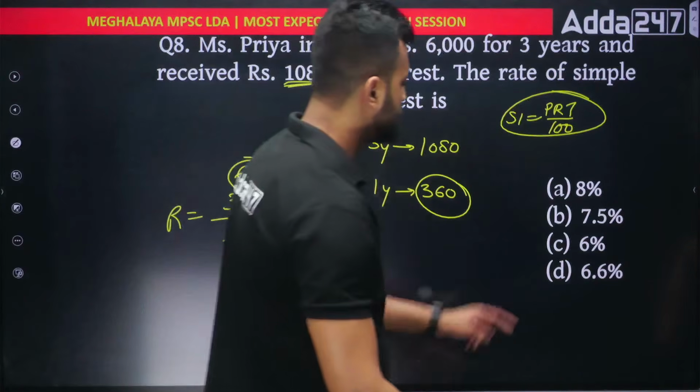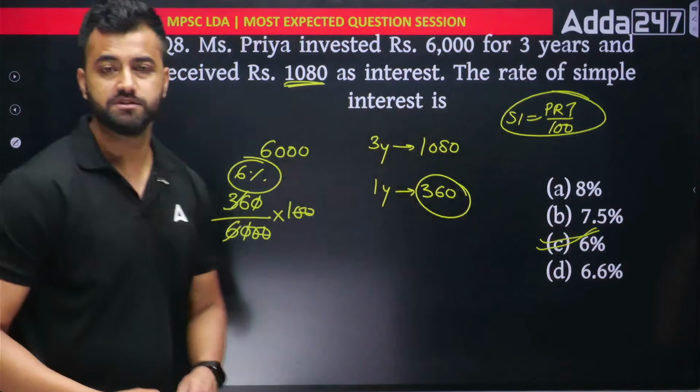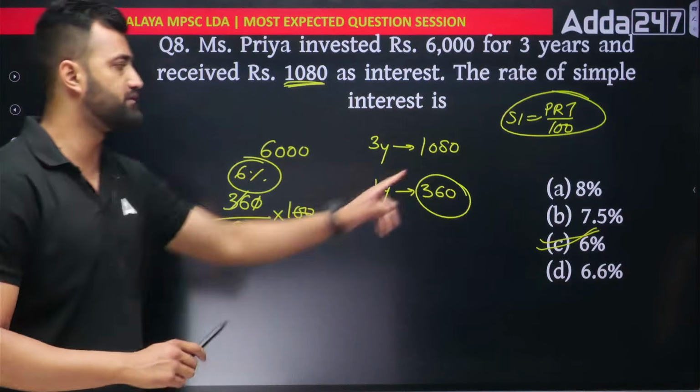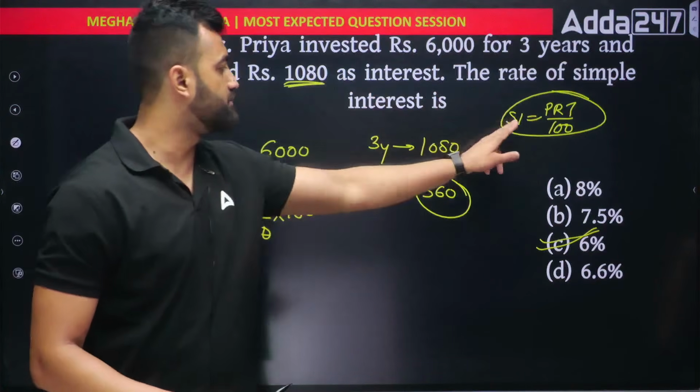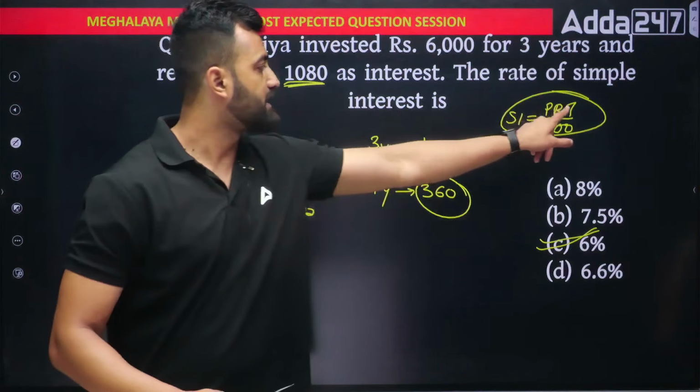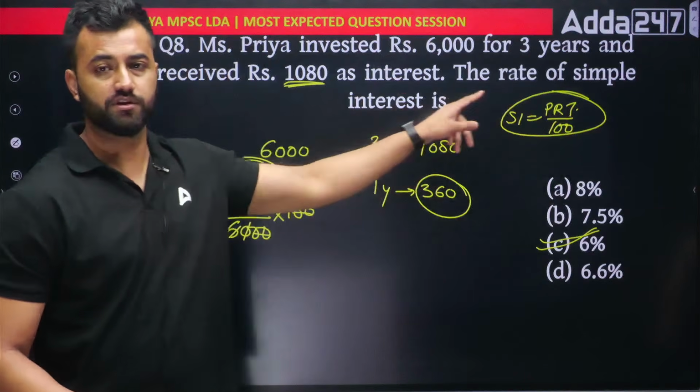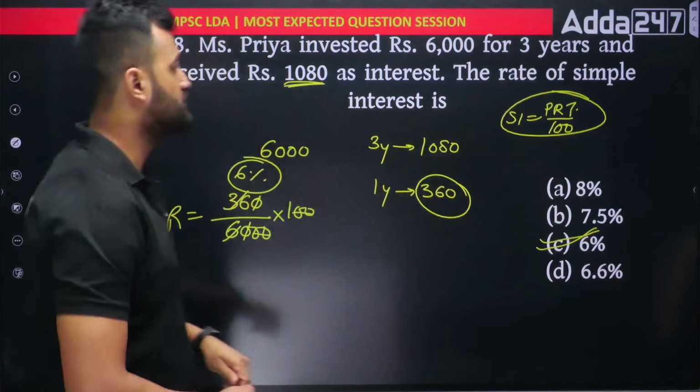Option number C. No formula, but if you want, you can use the formula. Just put simple interest 1080 here, time 3 years, principal 6,000, you'll get the rate. You have to do cross multiplication to get the answer.